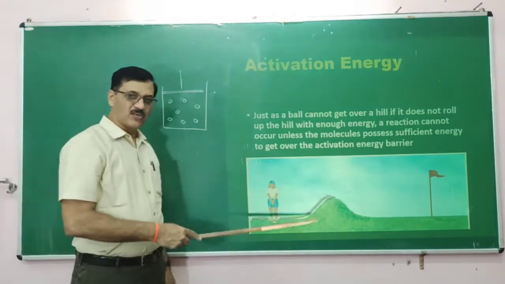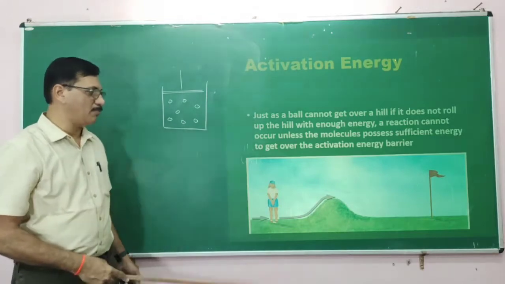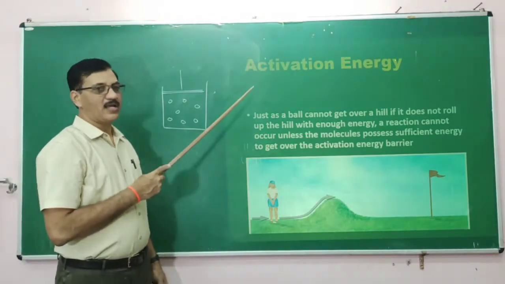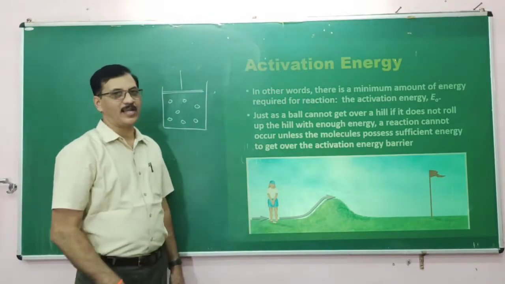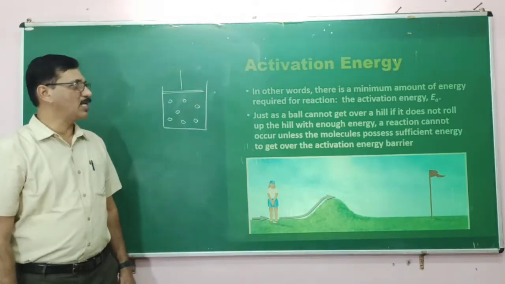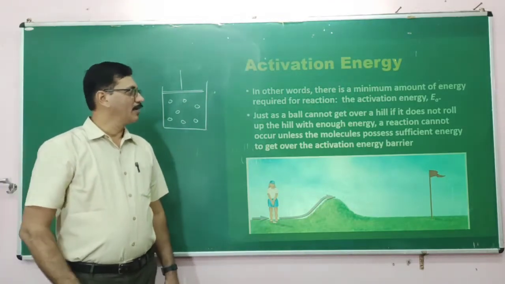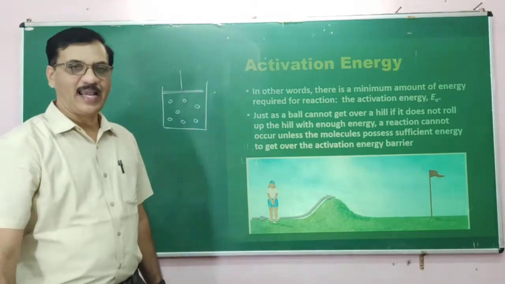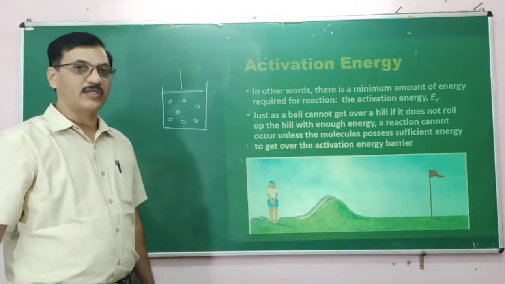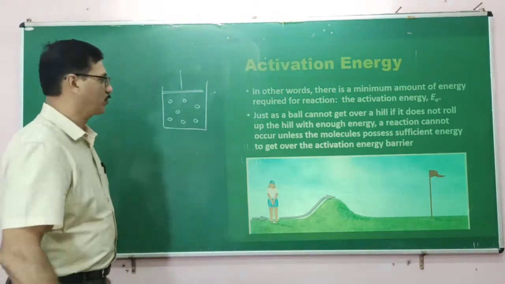So the minimum excess energy required for the reaction to occur is called activation energy, and it is denoted as EA.